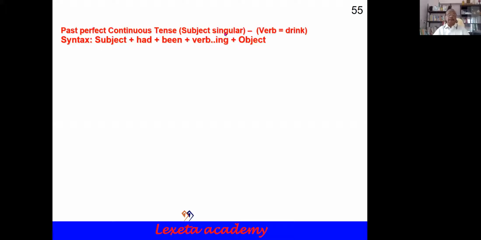Past perfect continuous, subject singular, the same verb drink. Syntax: subject, had for past perfect, been for the be verb for continuous tense, verb ing, be verb plus ing, and objects. So subject plus had plus been plus verb ing plus object is the syntax. Simple, very easy.